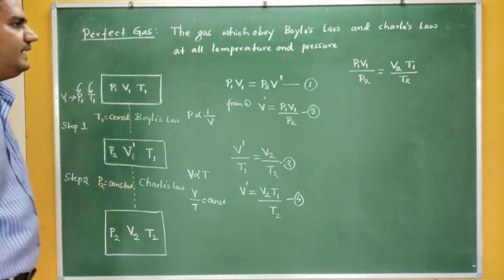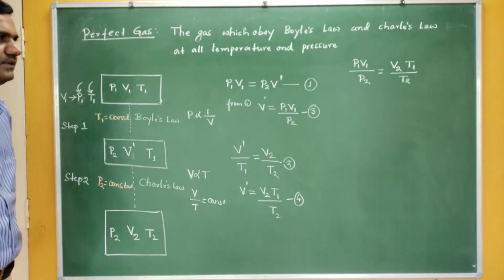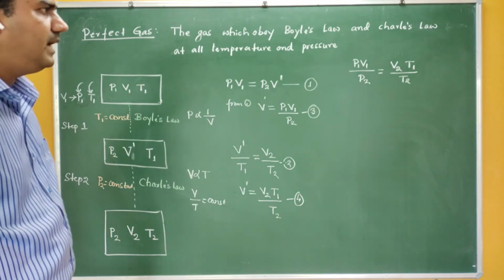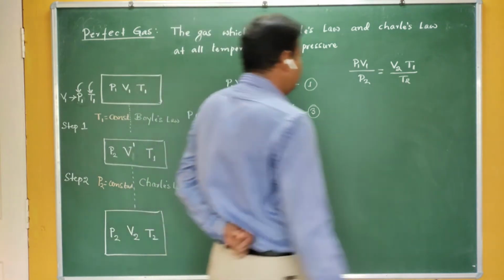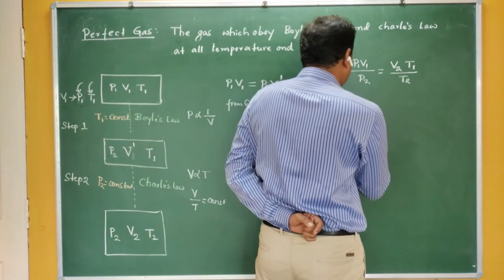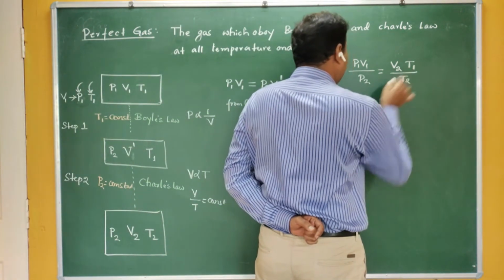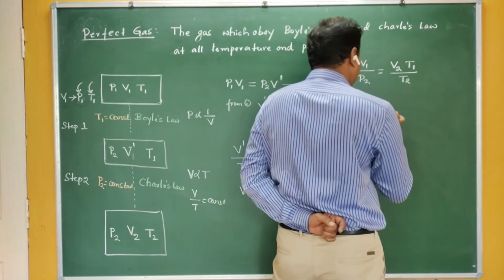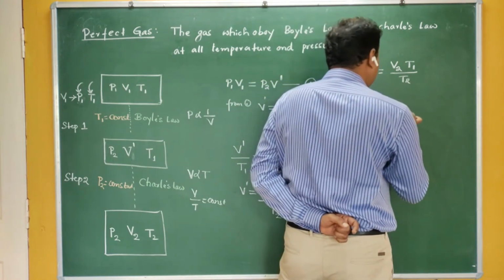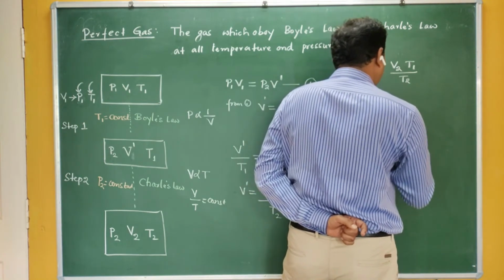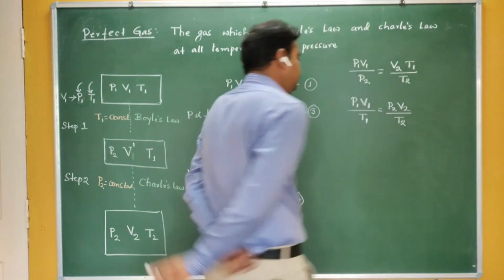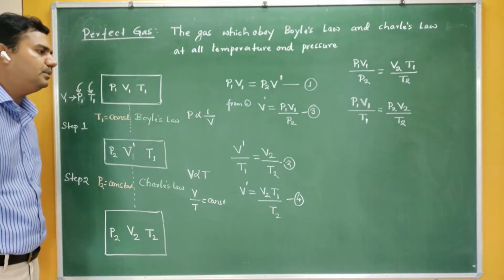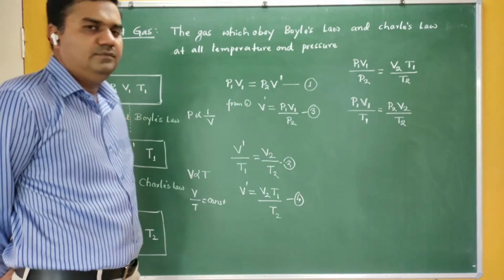So if I rearrange the terms such that all the 1 terms are on one side and the 2 terms are on the other side, then the equation becomes: if I take T1 to the other side, this becomes P1 V1 by T1. If I take P2 to the other side, it becomes P2 V2 by T2. Now the equation becomes P1 V1 by T1 equal to P2 V2 by T2.